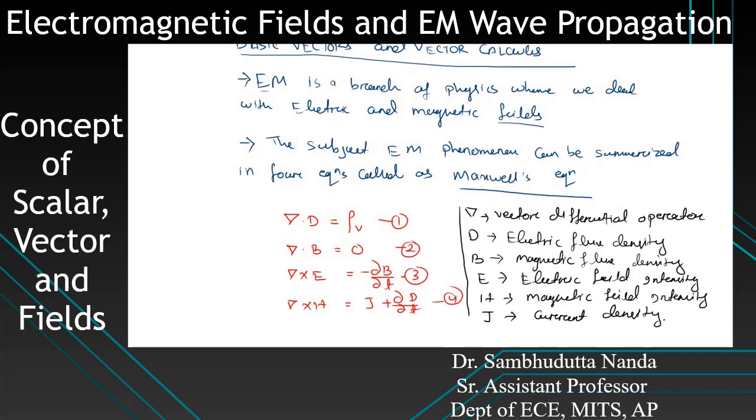So these are the explanations of all the variables used here. These two are Gauss's laws: this one is Gauss's law of electrostatics, and this one is Gauss's law of magnetostatics. This one is Faraday's law, and this one is Ampere's circuital law.